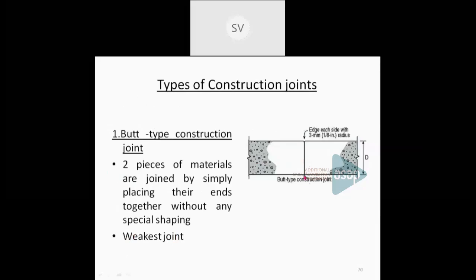Okay, and it is a weakest joint also. Now the another type is a tongue and groove joint, and this is more suitable than a butt joint. Something similar to a butt joint, but in this case, one part of the slab will be provided with a groove and the other part will be provided with a tongue.